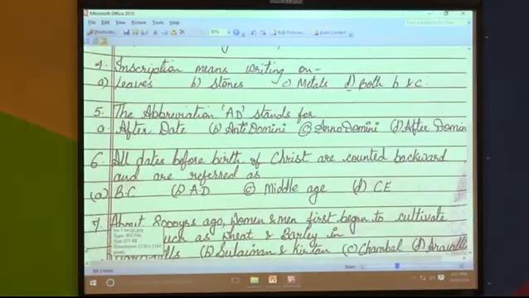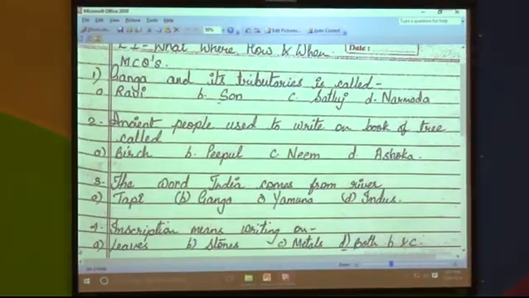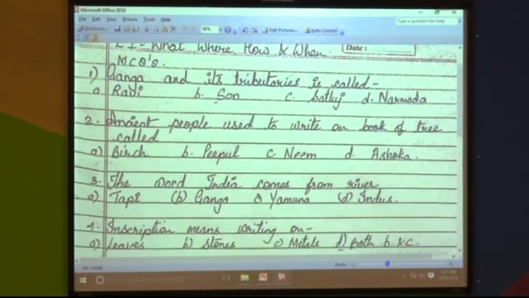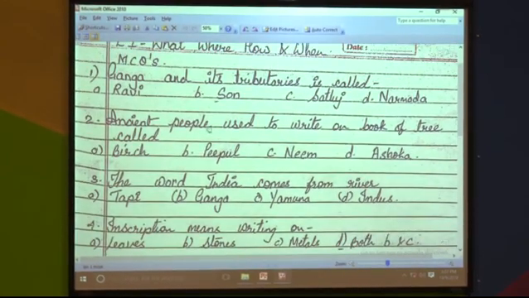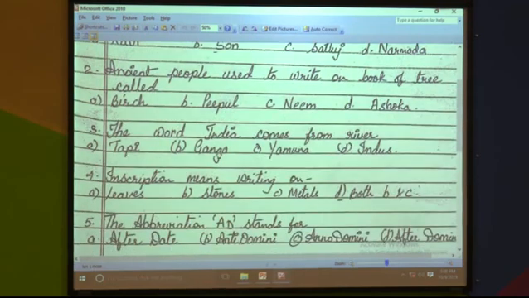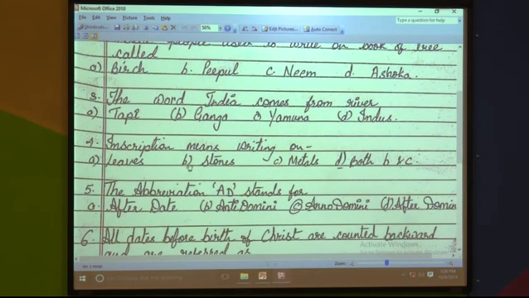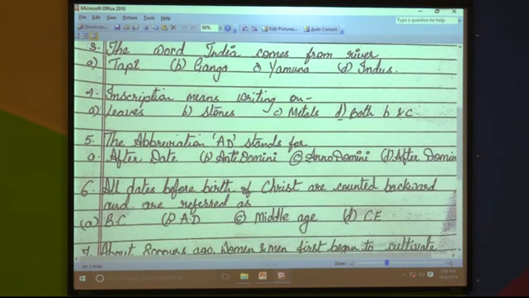Now I will tell you the answers, you cross check it fast. First one, Ganga's tributary is called Son, B option is correct. Second one, A option is correct. Third one, India comes from the river Indus, D option is correct. Fourth one, inscription means both B and C, so the correct answer is B and C. Fifth one, AD stands for Anno Domini, so the answer is C.